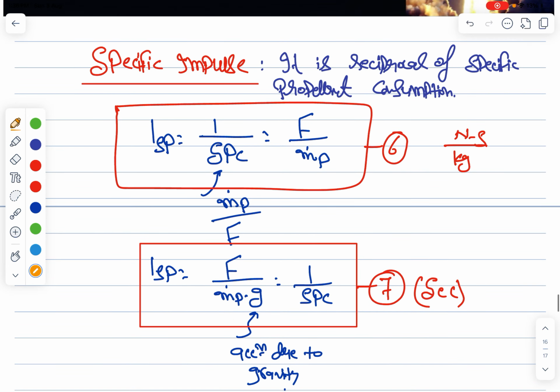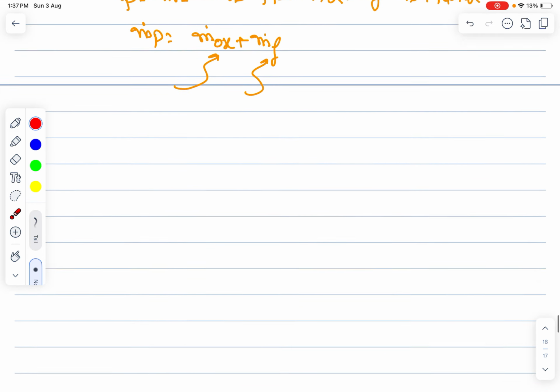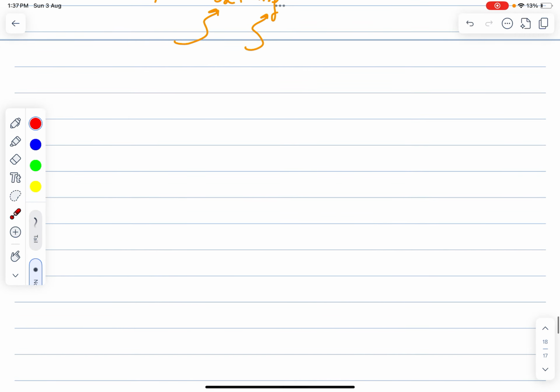So basically now I'm saying, in the ISP the units are very important. If the units will be given in the question, Newton second per kg or second, so accordingly we need to multiply and divide this g value. So we'll see when we solve the questions very correctly. Now next topic is velocity through any duct. So already we have done this, but still let me try this again.